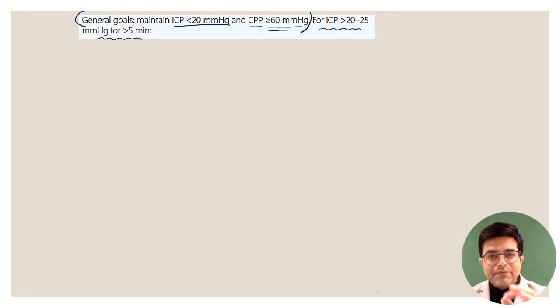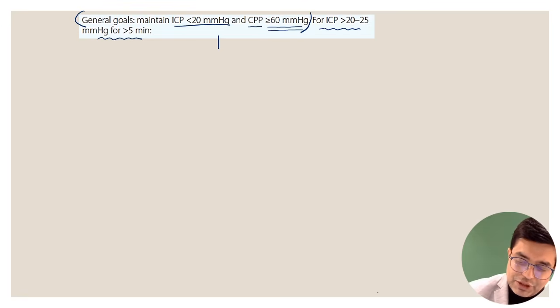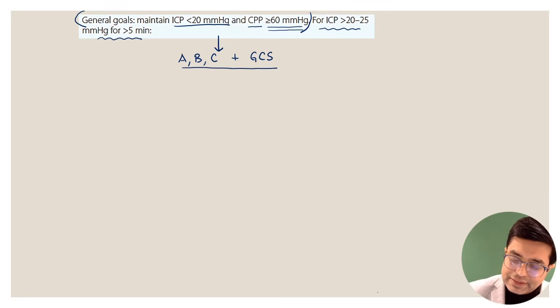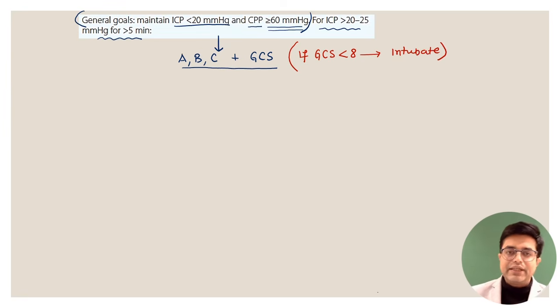So with any sign and symptom of raised ICP, how are you going to manage? The patient presents to you in the emergency. First of all, you will do the airway, breathing, circulation assessment and manage it. Along with that, you will also check the GCS. Why are you checking the GCS? I told you the funda that for any patient, if the Glasgow coma scale is less than 8, immediately intubate the patient and then do the further management. If GCS is more than 8, then you can take a call whether to intubate or not. So it will be a clinical call. So do ABC, airway, breathing, circulation, and Glasgow coma scale should be assessed.